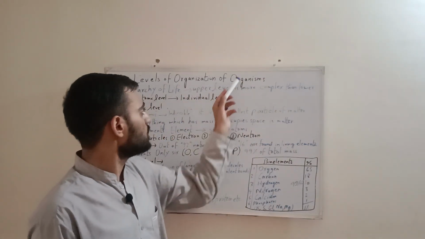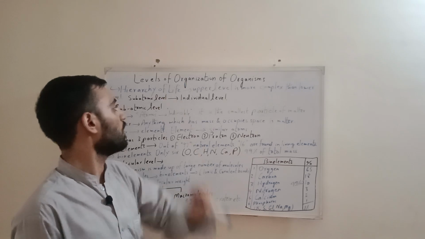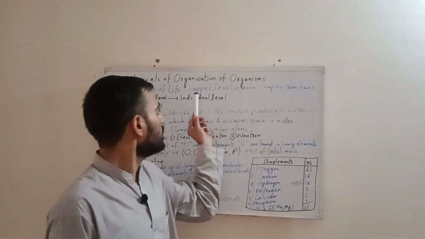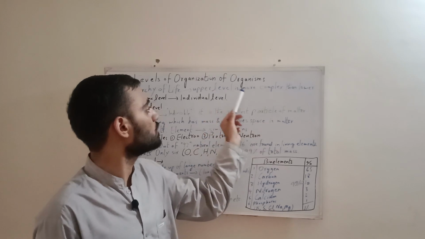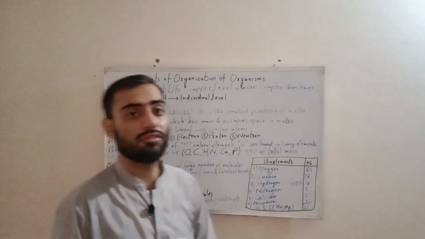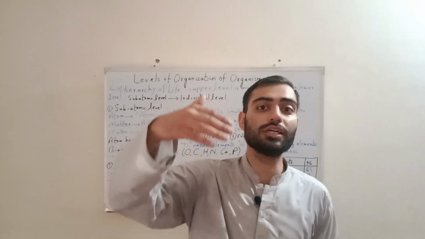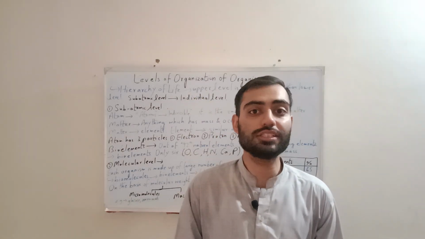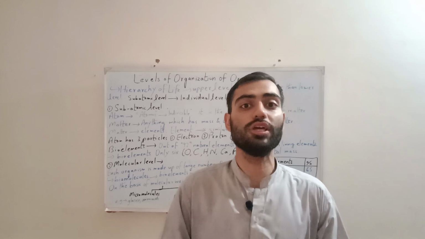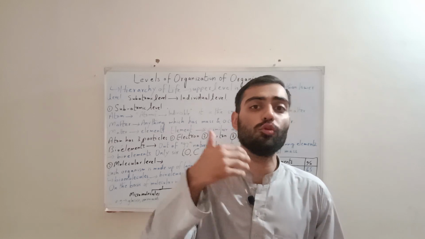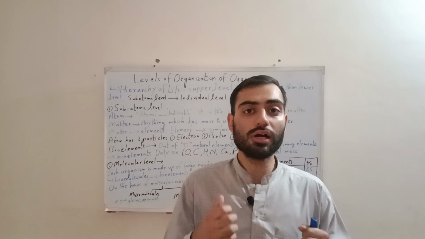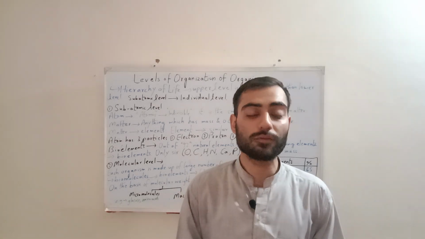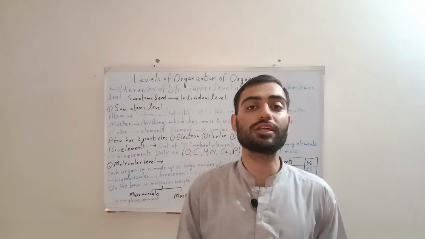Levels of organization is also known as hierarchy of life. What is the meaning of hierarchy of life? It means that each upper level is more complex than the lower level. When we are going up, the complexity of living organisms also increases. The higher we go, the more the complexity of living organisms in that group increases. This is called hierarchy of life.